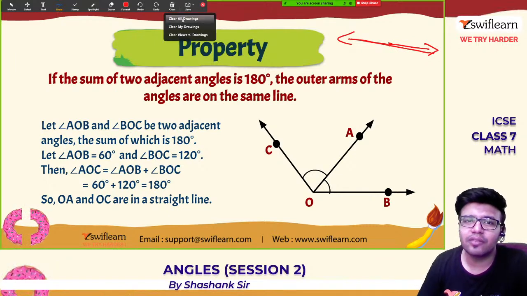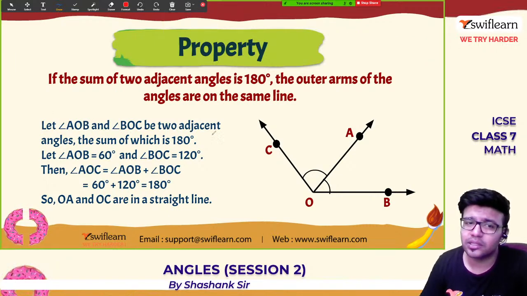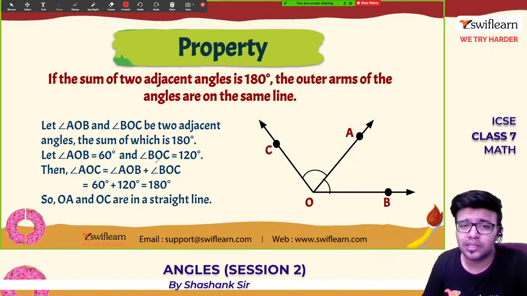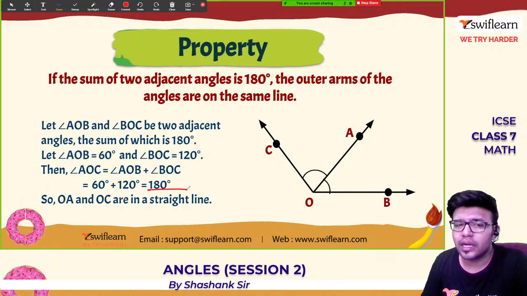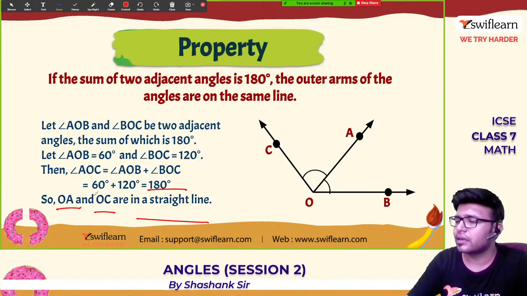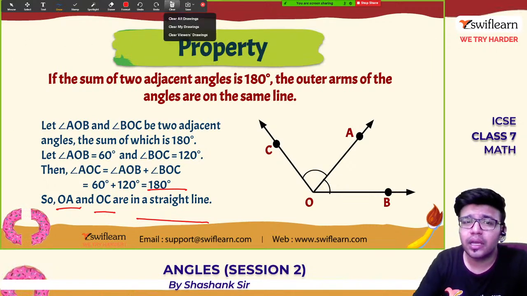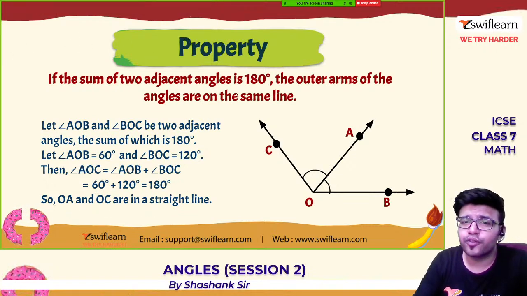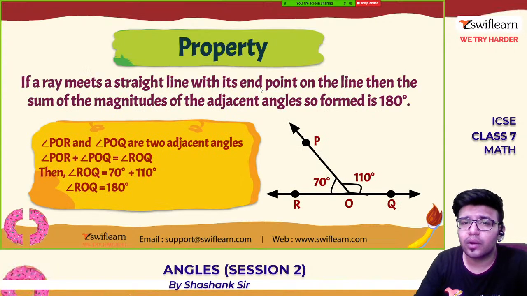Now see here with an illustration. Let these be two adjacent angles. The sum is 180 degrees. Angle OAB is 60, angle BOAC is 120. You add them, you get 180. So OA and CA are in a straight line. This is a property. Sum of two adjacent angles is 180, they are on the same line.